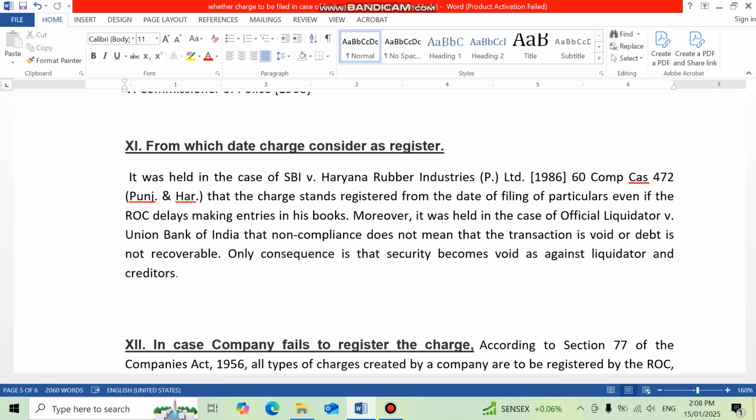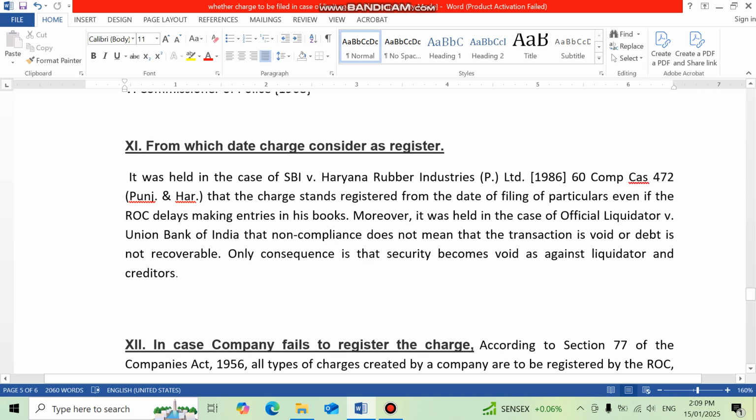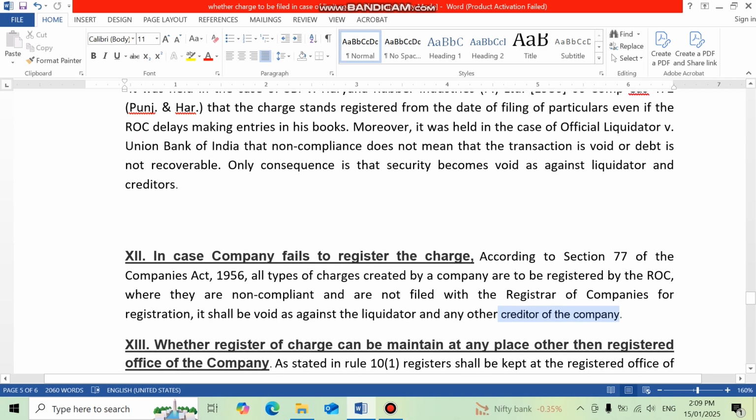So the date as per this Act is the date of filing of Form CHG1 at the MCA, which is considered as the date of registration, and the list of secured creditors by an official liquidator is taken from the date of filing of Form CHG1.